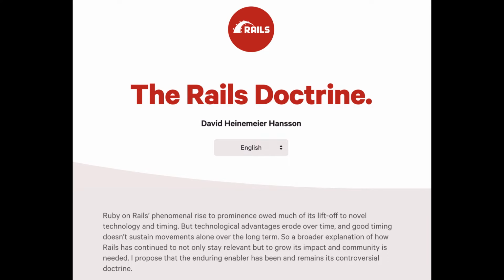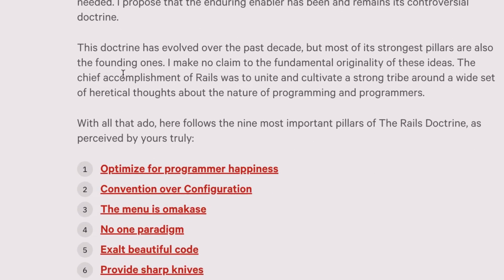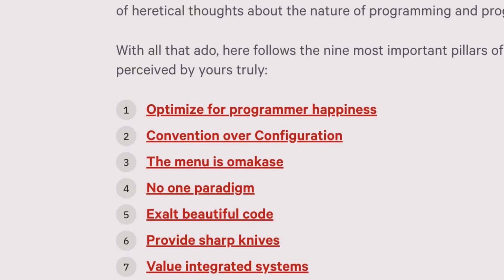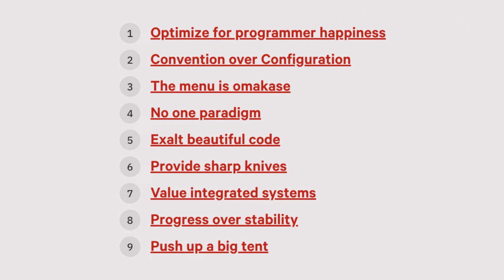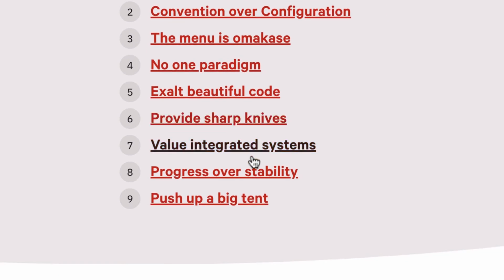Here are the tenets or the doctrine that has guided David Heinemeier Hansson in the development of this web application framework. I'm not going to go over all of these, but I will highlight 2 or 3 of these that I like most. So Ruby on Rails is a web application framework that is optimized for programmer happiness. Ding, definitely like that one. It is one that exalts beautiful code. Ding, definitely like that one. And it is one that pushes up a big tent. This means that the culture surrounding Ruby on Rails is one that welcomes people who are interested in learning about it. Now let's jump into building this app.